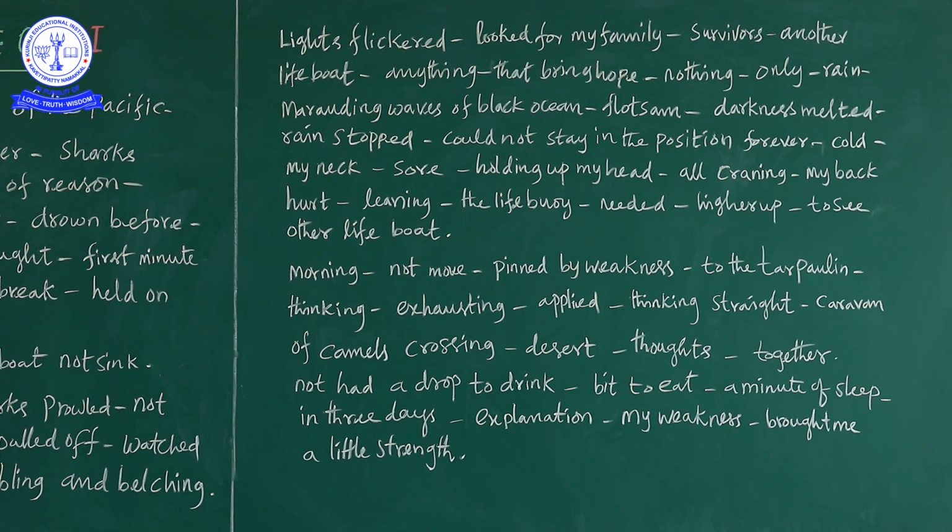Why he did not sleep, you might wonder. It is night already, there is a lifeboat, so he can sleep well. But why did he not sleep? Because in front of him there is a tiger, beneath him there is a shark. So there are dangerous things in front of him and beneath him. So how could he sleep? That's why he says, I did not even sleep for a minute. Especially for 3 days I did not sleep, he says.